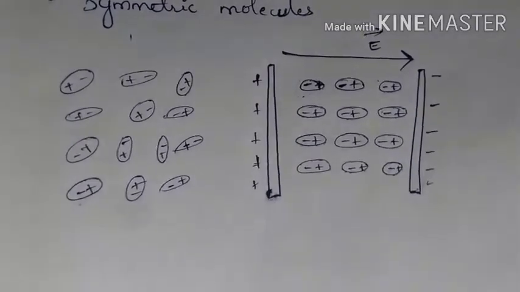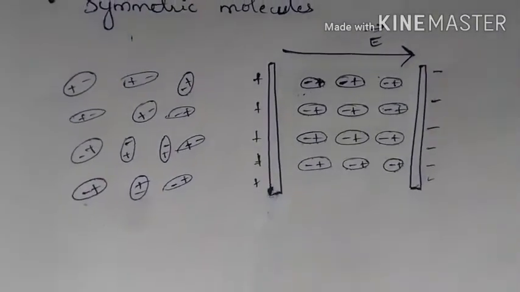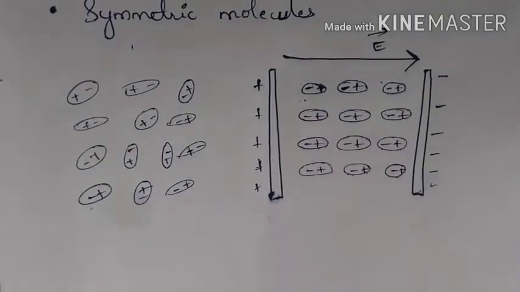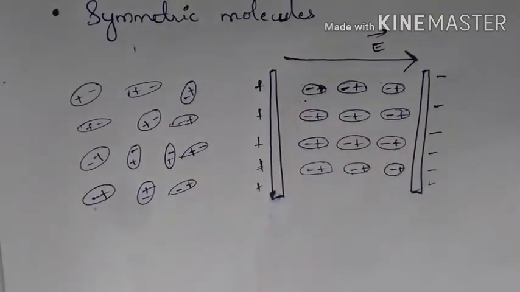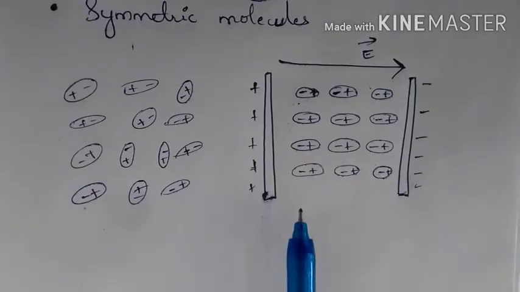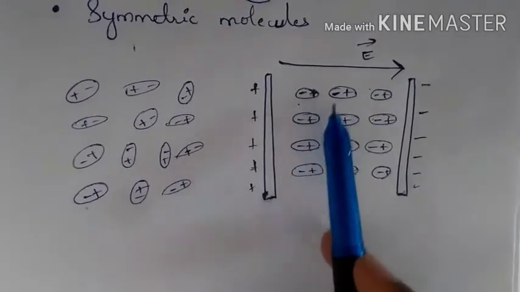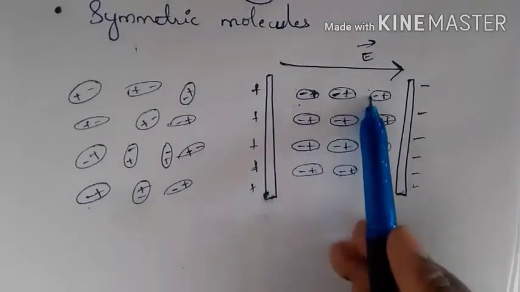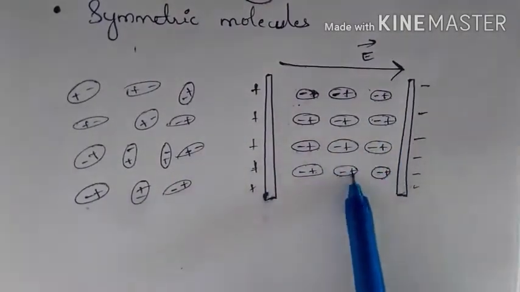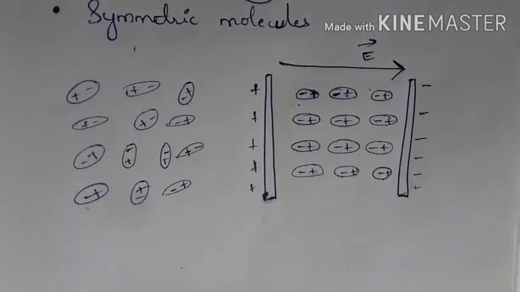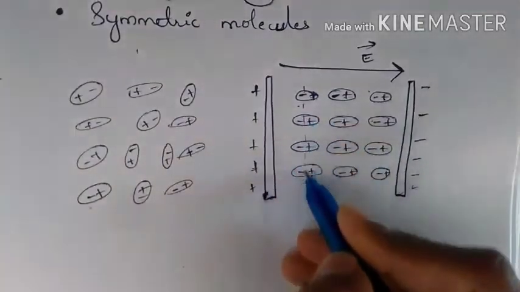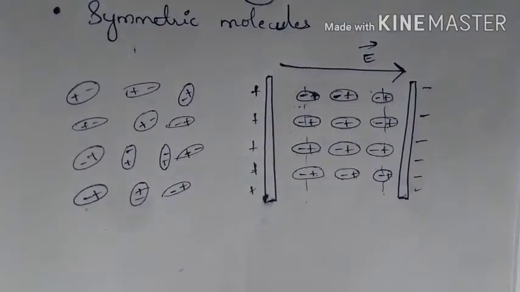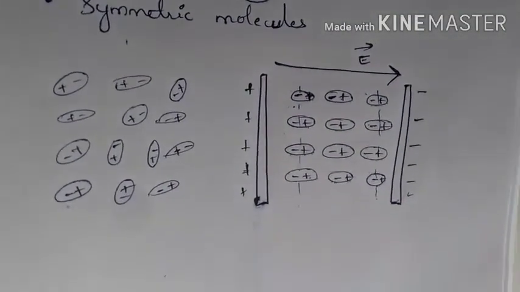So now this dielectric can be said to be polarized. So here this dielectric is polarized. If you observe, this plus minus, plus minus, plus minus, plus minus will get cancelled, and this plus minus, this plus minus, this plus minus, and this plus minus will get cancelled. What remains is this layer and this layer of the dielectric.